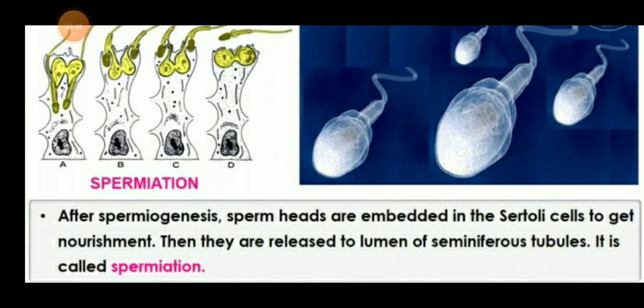So children, the second part is spermiation. Spermiation means that after spermiogenesis, the sperm heads are embedded in the Sertoli cells to receive nourishment, so that they are released into the lumen of the seminiferous tubules, and it is called the spermiation process.